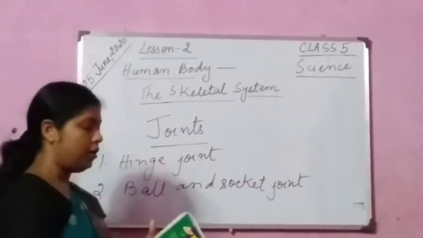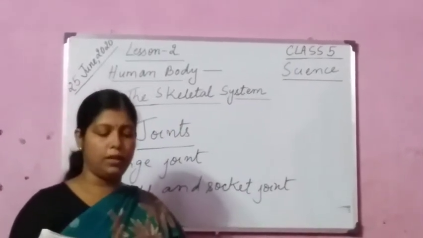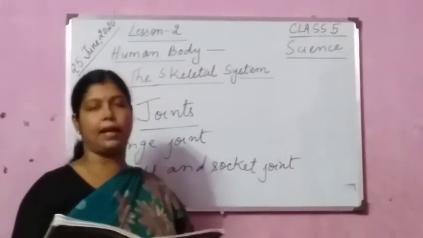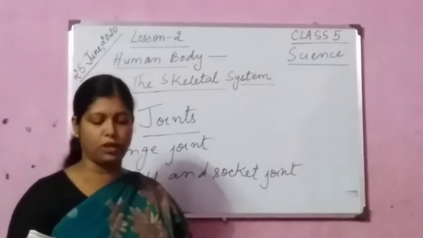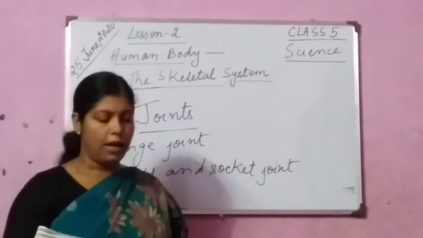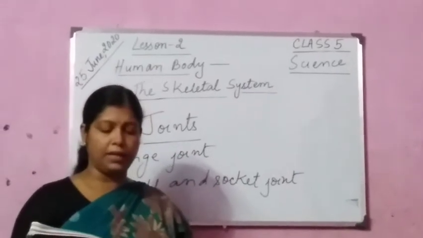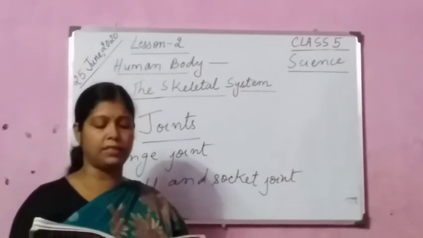Okay. So you see here, in a ball and socket joint, the ball-like end of one bone fits into a cup-like cavity. What is the meaning of cavity? It is the socket. Please see the picture here of the other bone. Where do you find a ball and socket joint? It allows movement in all directions. Shoulder and hip joints are of this type.